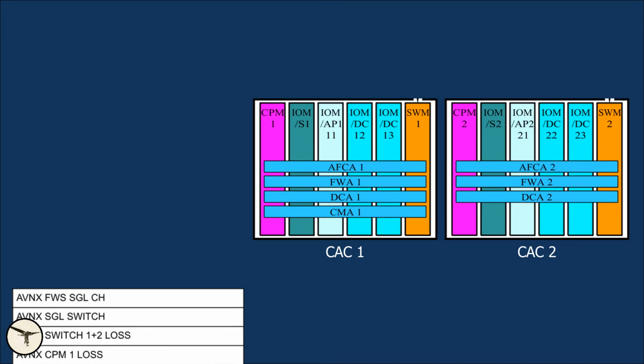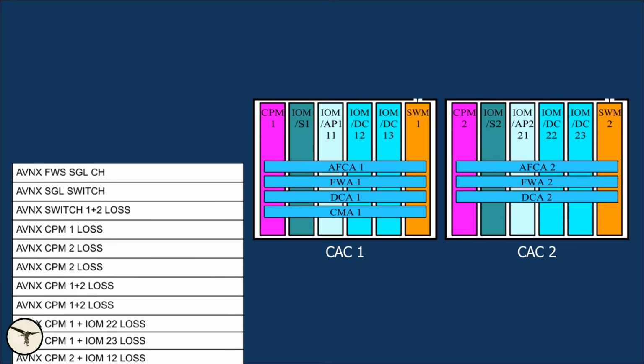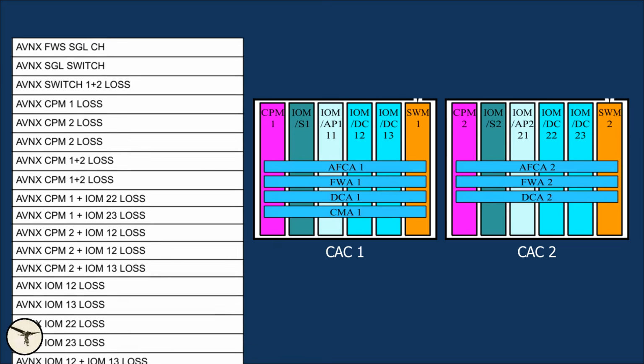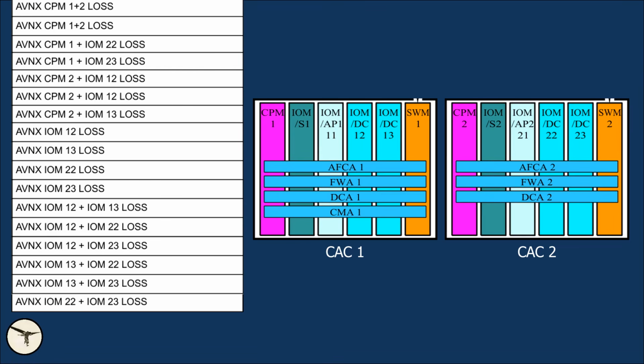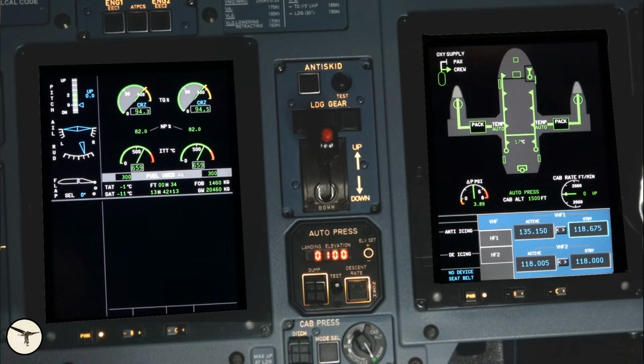Here are the procedures for avionics failures in the Quick Reference Handbook. I will demonstrate some of them in an ATR 72-600 simulator with standard 3.1 software. It is equipped with the legacy air conditioning and pressurization system. On aircraft with other configurations, the indications may vary.